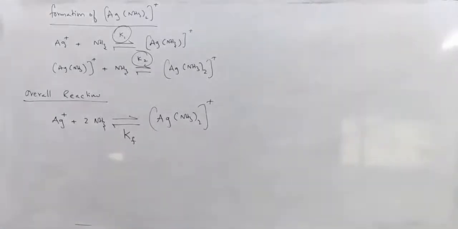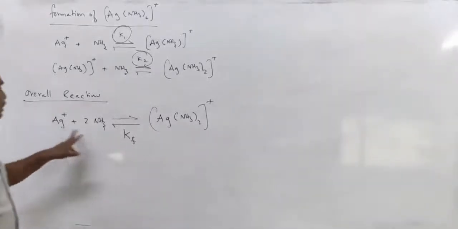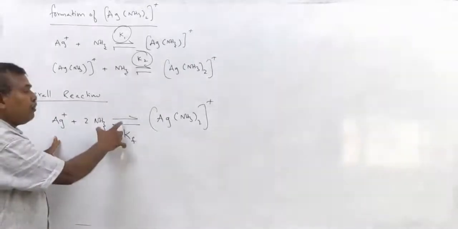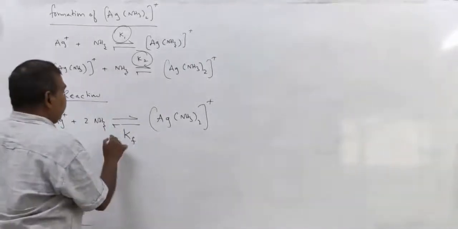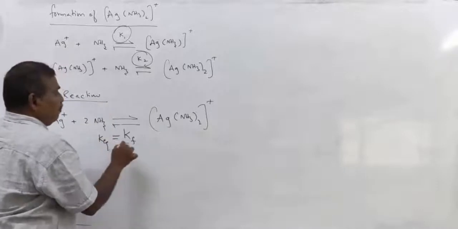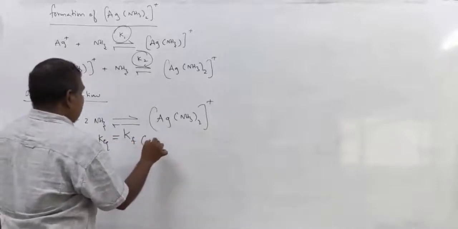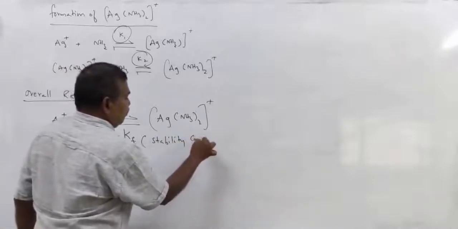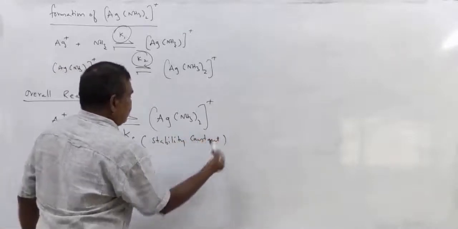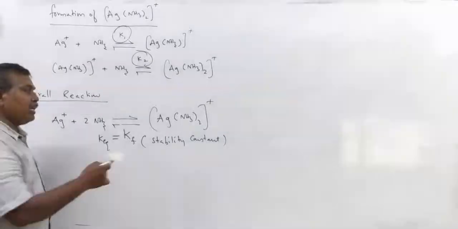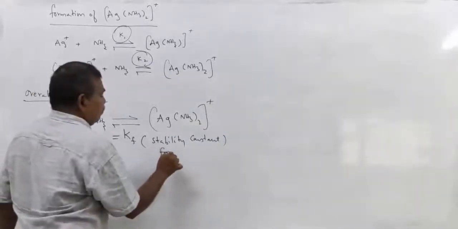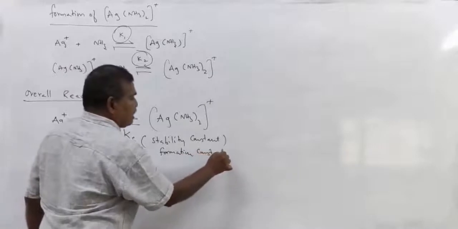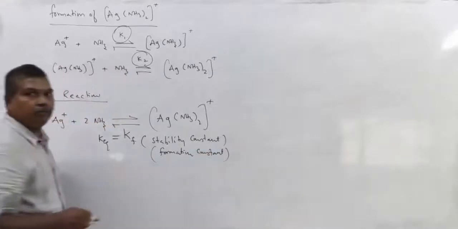Likewise, for formation of a complex, the equilibrium constant is known as Kf, which is called the stability constant, or formation constant, which represents the formation of the complex.